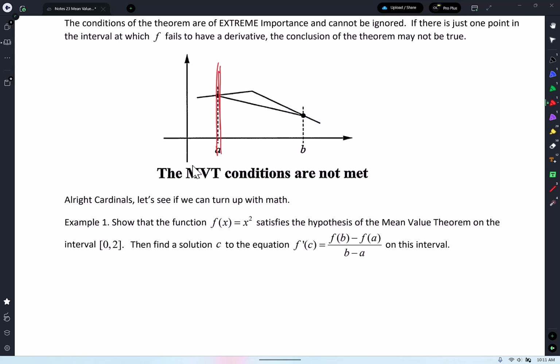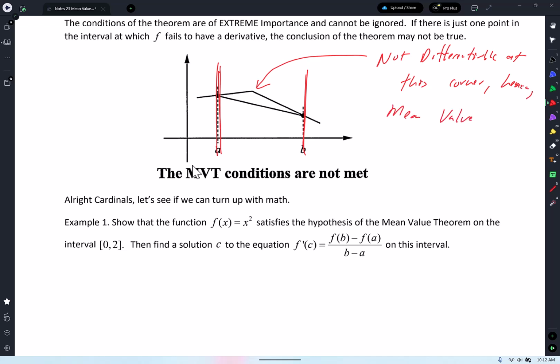Between A and B, can I use mean value theorem? No, why not? Not differentiable. Not differentiable right there, at this corner, hence, mean value theorem does not apply on interval [a, b].